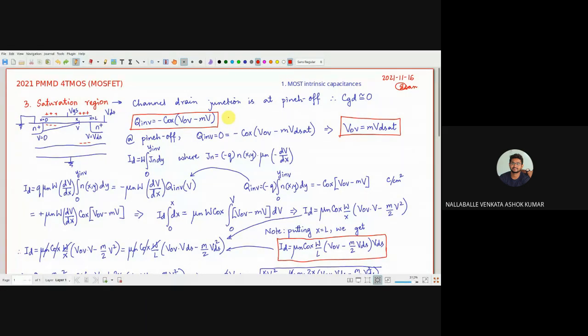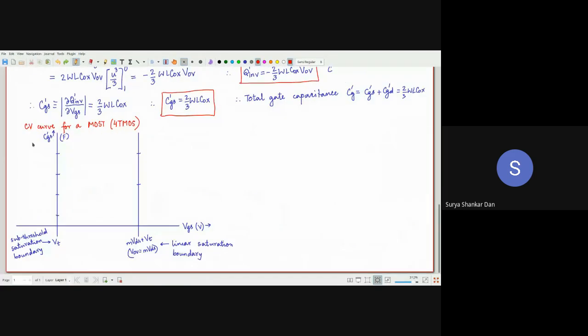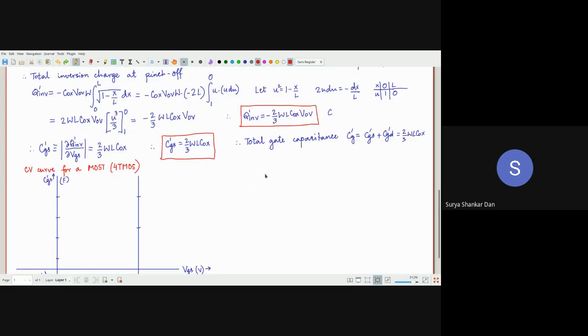Can we decide this VD set also? No, this is not an influence on the VT, because remember, in the saturation region, it is far beyond the VT value. Correct. So this is happening at the linear saturation boundary, which we will look into when we are trying to find the CV curve. Okay. So in CV curve, it will become clear. This VT is over here. What we are speaking about, the saturation region or the pinch off region, occurs in the linear saturation boundary. It's much beyond VT, right?